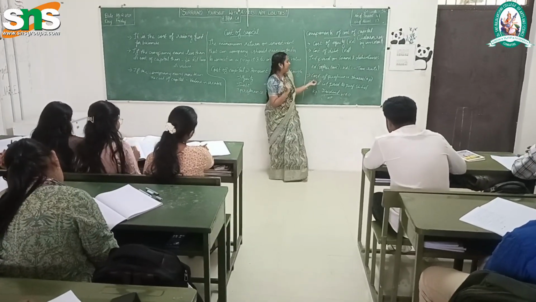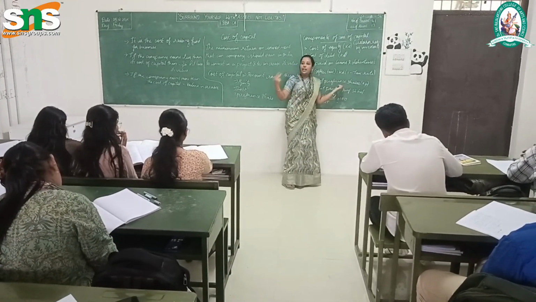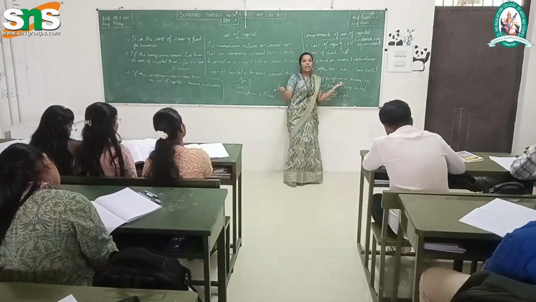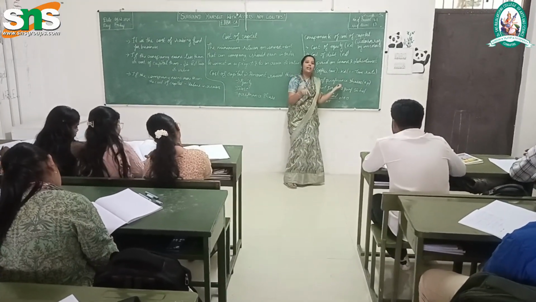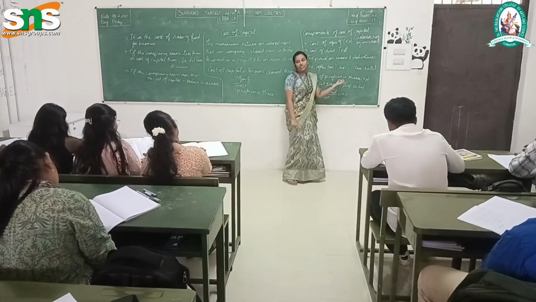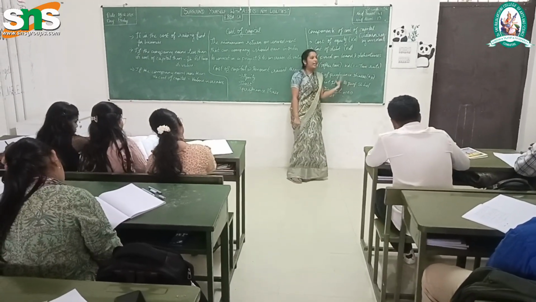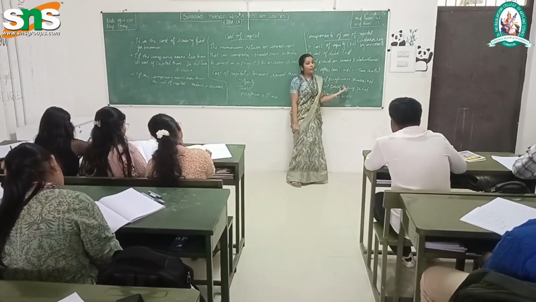For the remaining 3 lakh, I go to another friend of mine, Keetana, and ask her to buy my preference shares. Keetana is buying my preference shares and investing rupees 3 lakh in my business. So in total, how much do I have?